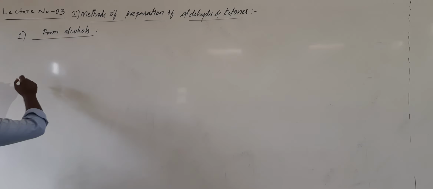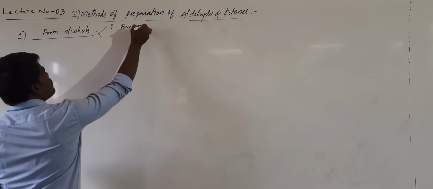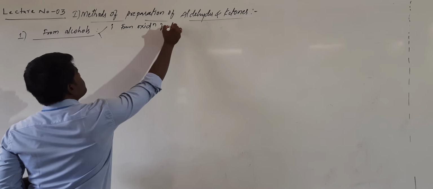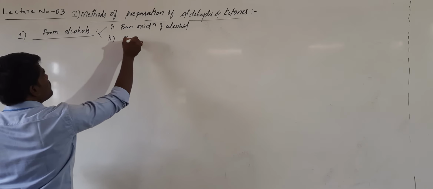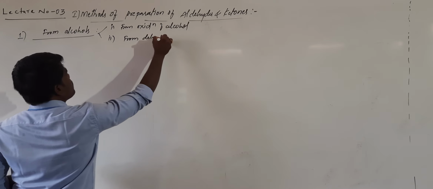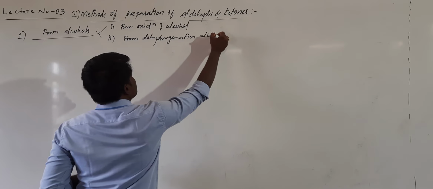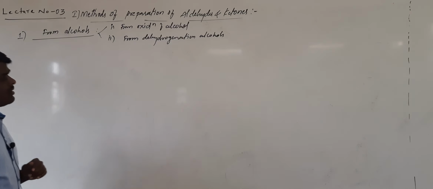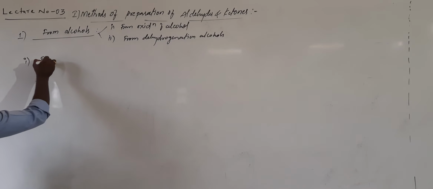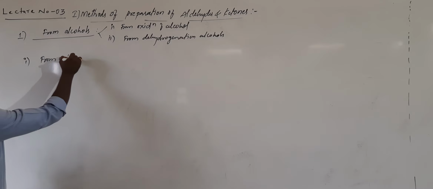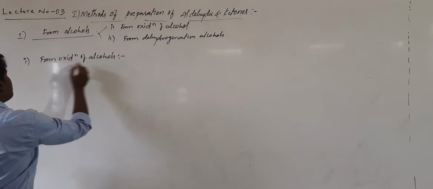The first one is from oxidation of alcohols. The second method is from dehydrogenation of alcohols. Okay, these are the two methods starting with alcohols. We will see the first one, from oxidation of alcohols.